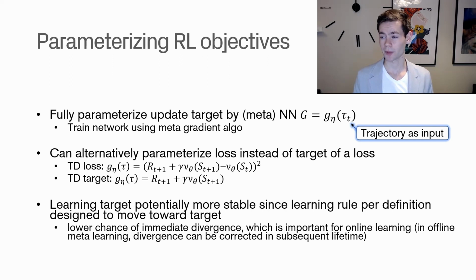Both of these are investigated in the paper, but they have a preference for the latter one, which is parameterizing the target. The reason is that they think it's more stable. This is also something we will see in the results. They think this because when you parameterize your target using the TD target, your algorithm would naturally converge to that, because you're updating your parameters for the agent to basically approach the target value.